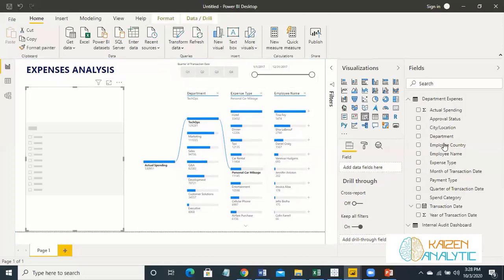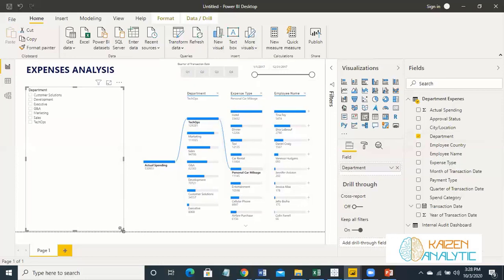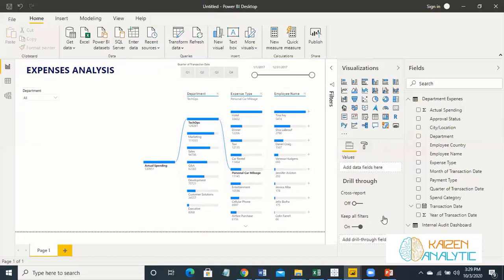First slicer is the department, and let me show you one thing which is important for visualization purpose. So let's click over here, let's choose the background, and then we will visualize all the things.